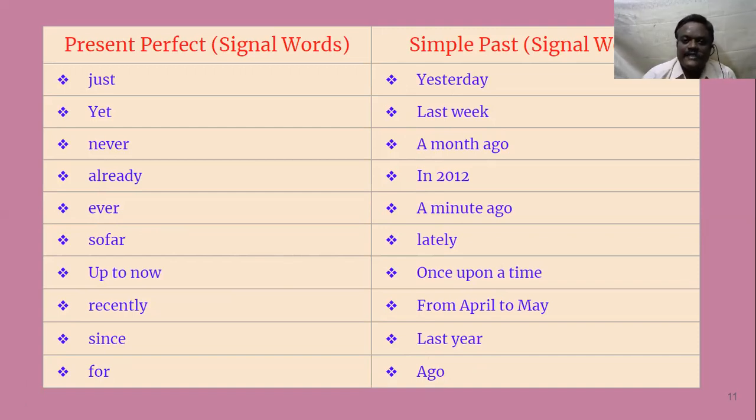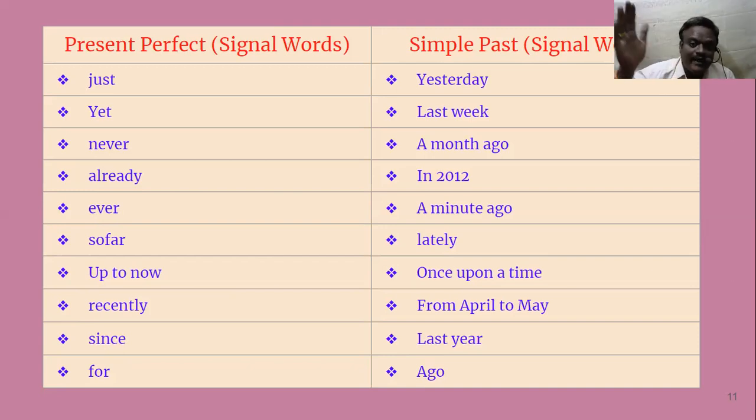For example, yesterday. Yesterday means it has no connection to the present time. Last week, no connection to the present time. A month ago, there is no connection. In 2012, now it is 2020, so no connection. A minute ago, even a second ago, it has no connection to the present time. Lately, long back, once upon a time, no connection to the present time.